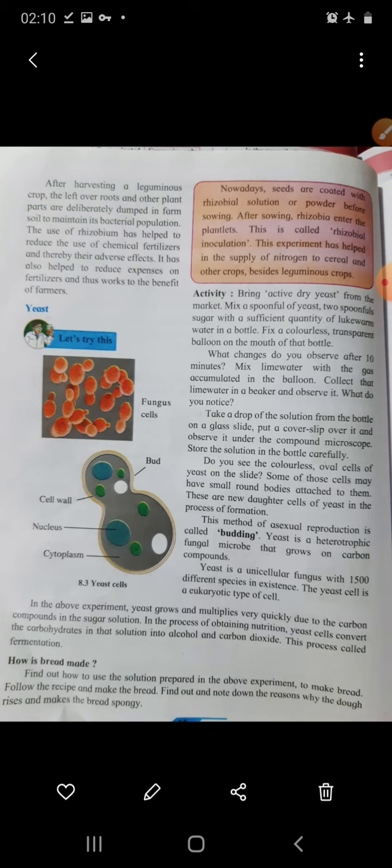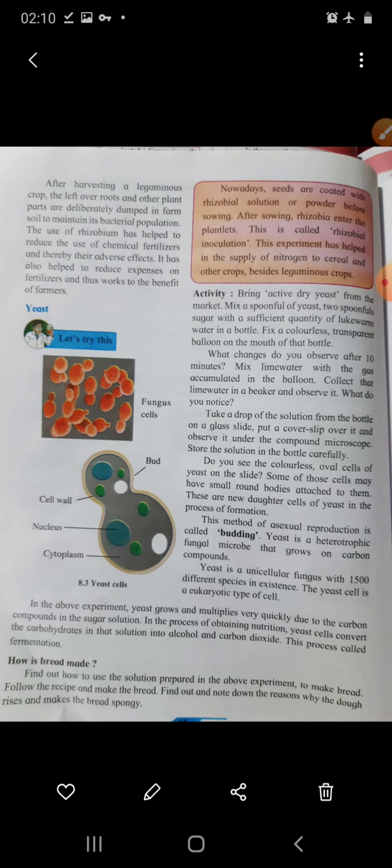In the above experiment, yeast grows and multiplies very quickly due to carbon compounds in the sugar solution. You can see in the experiment, yeast cells grow very fast.